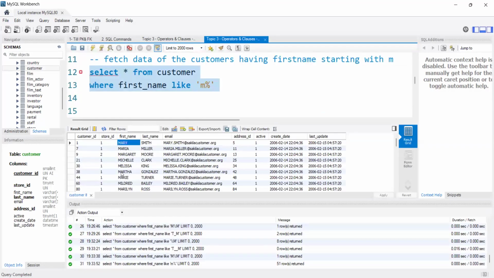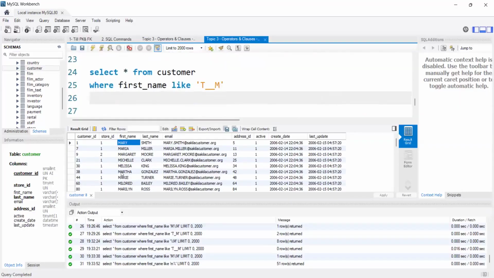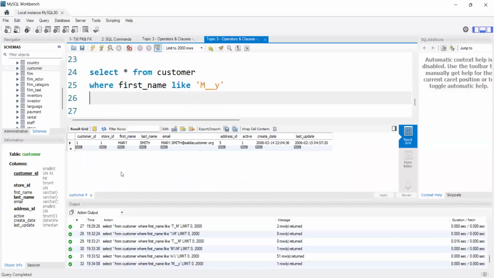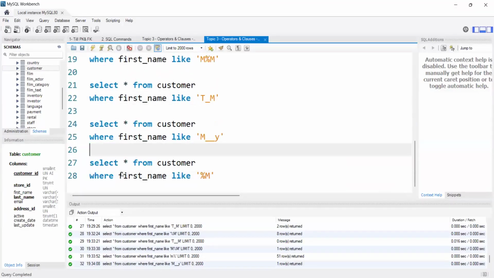See, suppose we have Mary, M-A-R-Y. I can write it as M here, Y here, and in between two underscores, right? See, it is displaying Mary like that. According to our client's requirement, in which cases will we use these LIKE operators?